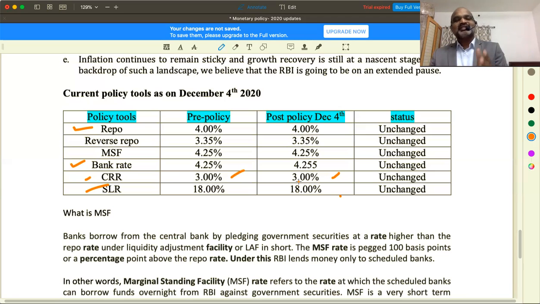So out of the deposits that you have received, 18% of the deposits, understood, must be kept in the bank itself. SLR, statutory liquidity ratio, the ratio which is to be maintained in the bank itself. A CRR you will maintain with RBI, and SLR you will maintain in the bank itself. You may say, if out of 100 rupees, 18 rupees I simply keep idle, what if customers do not withdraw this money?